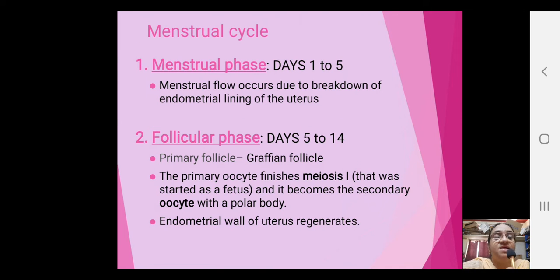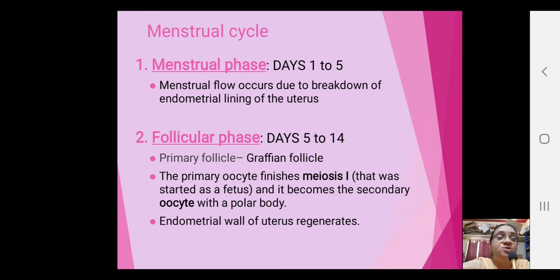The menstrual cycle has different stages. The three main stages are the menstrual phase, follicular phase, and the luteal phase. The menstrual phase is from day 1 to day 5, where the unfertilized ovum is ruptured and, along with the endometrial lining and blood, it is shed off.